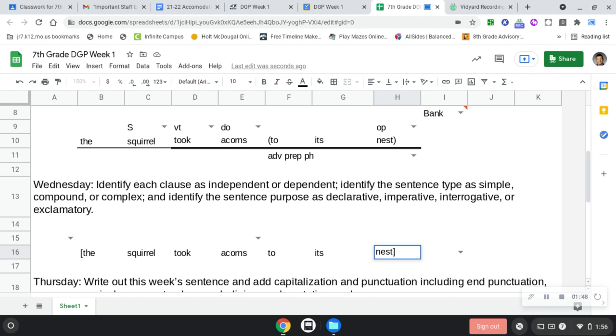Does that clause make sense by itself, or does it need help with being understood? It makes sense on its own.